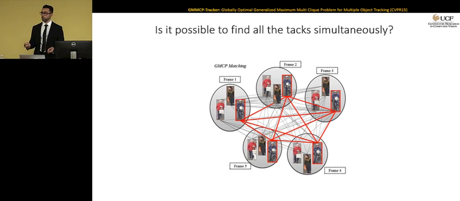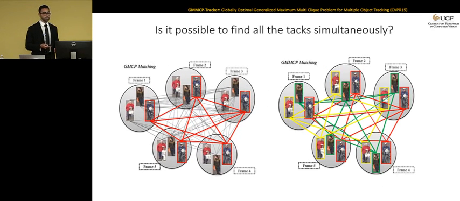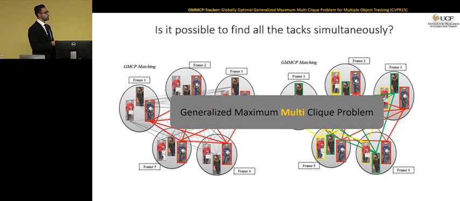Now we want to see if we can find all these cliques at the same time. Basically, we want to see if we can find all the k cliques here, all 3 cliques for the 3 targets, at the same time, as you can see on the right, because this is the case in the optimal scenario. And we say, yes, this is possible. So thus, we propose an improved version of GMCP, called the Generalized Maximum Multi-Clique Problem, that is going to find multiple cliques at the same time for us.